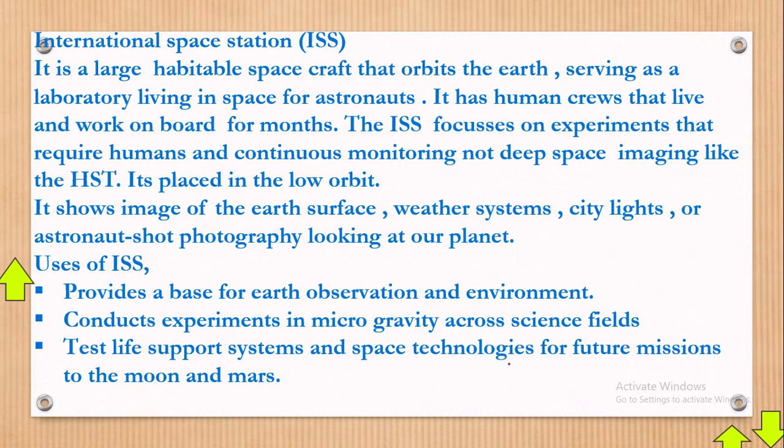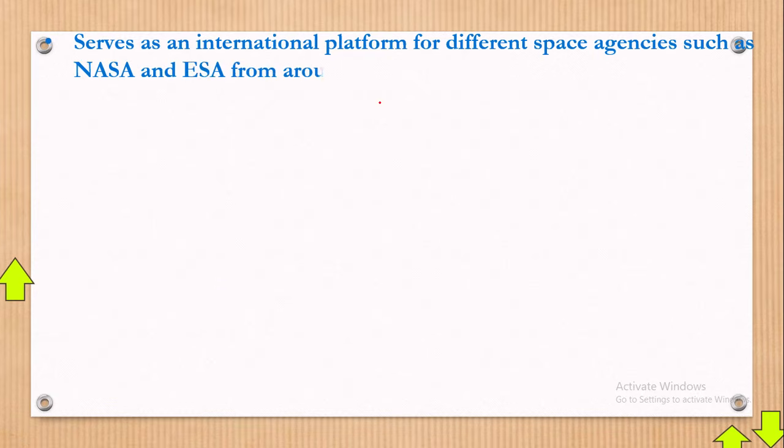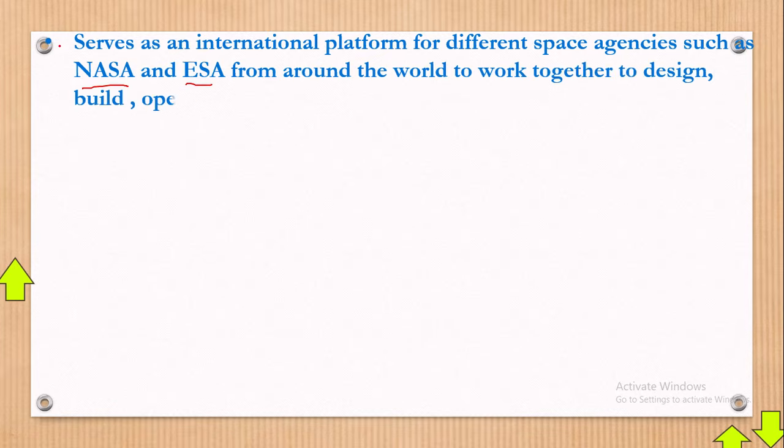Okay, now let's see. Still again about the importance of the International Space Station. Here we say, now it also serves as an international platform for different space agencies such as NASA. Of course, you all know about NASA. All what NASA brings, they use some of the things here.